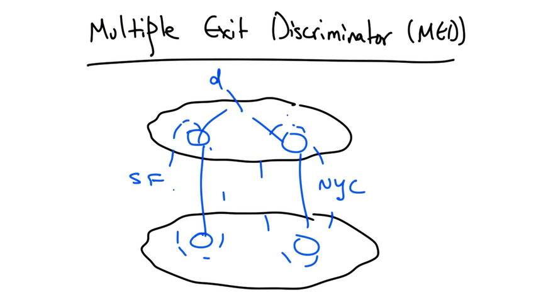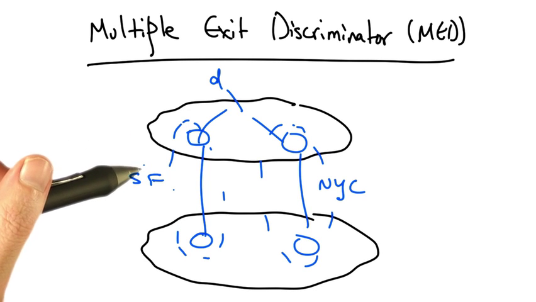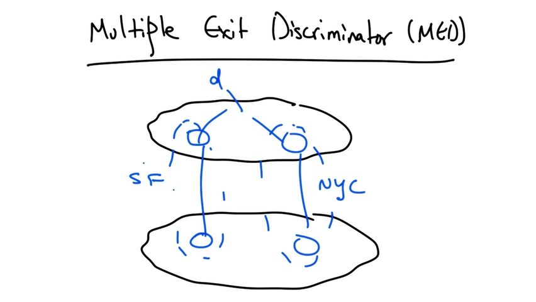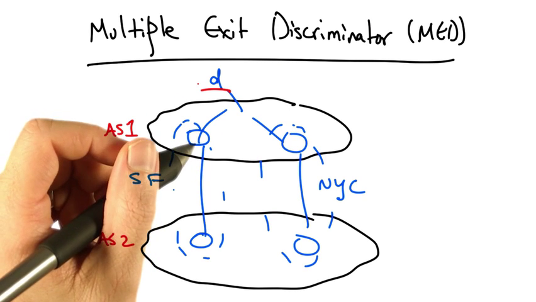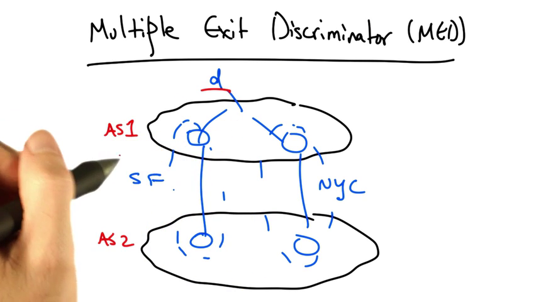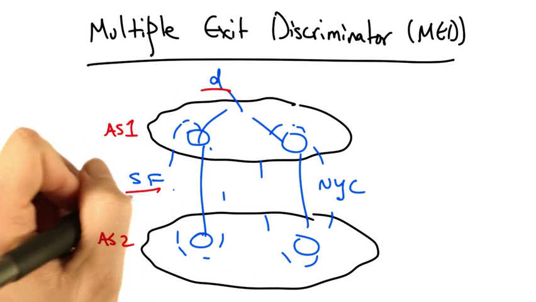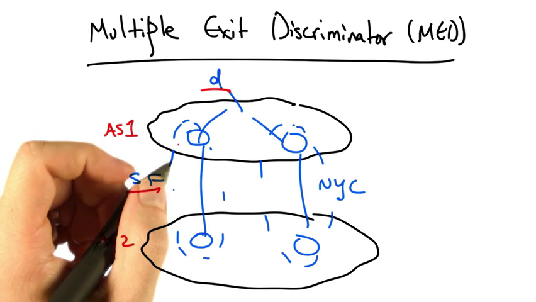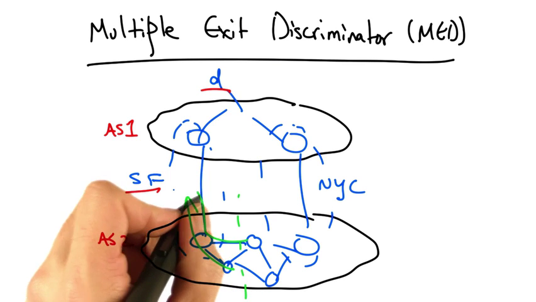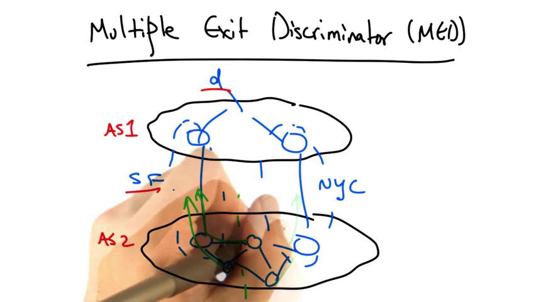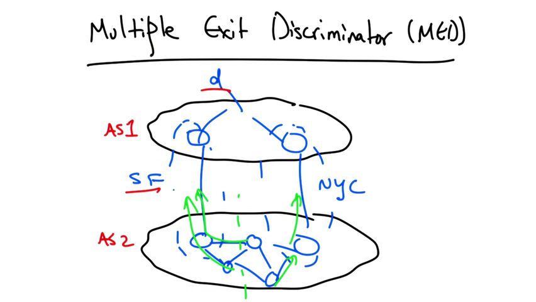Let's suppose that two autonomous systems connect in two different cities, San Francisco and New York. Let's further suppose that AS1 wants traffic to destination D to enter via New York City rather than via the peering link in San Francisco. Remember that all things being equal, routers inside AS2 will select the BGP route with the shortest IGP path cost to the next hop, resulting in hot potato routing. So some routers would select the San Francisco egress, and other routers might select the New York egress.